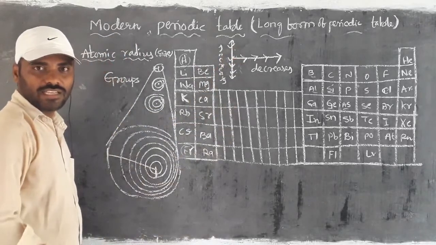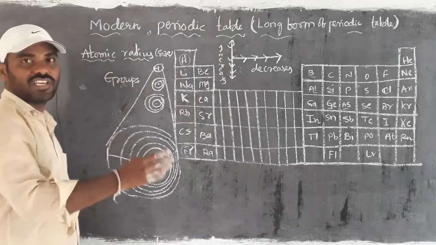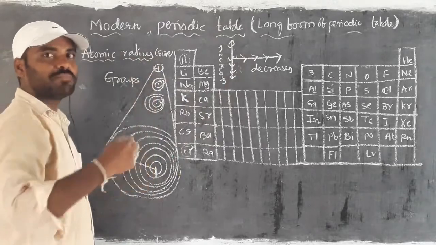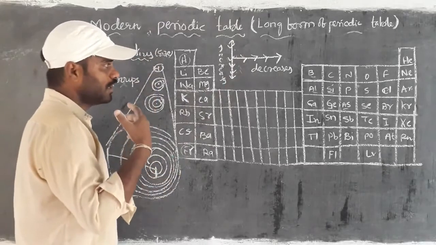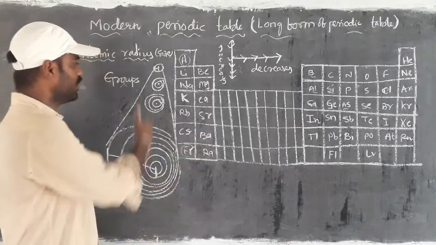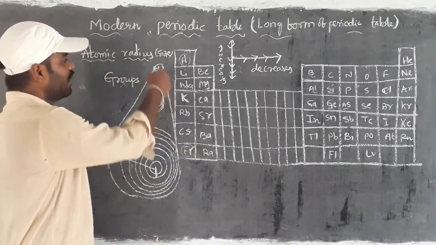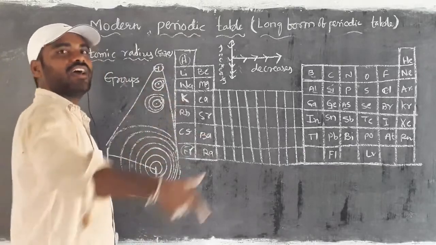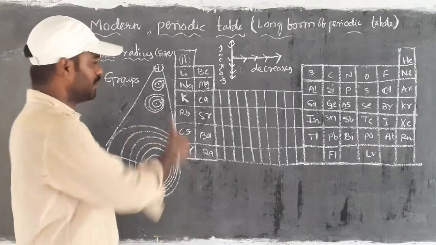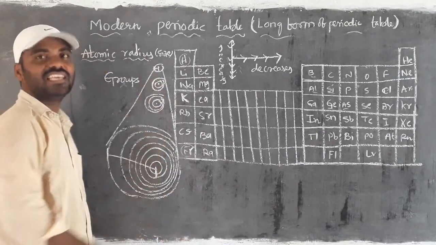Have you got clarity about how the radius is changed in periods and groups? Groups is very easy, but for periods you have to observe closely. Then only will you get clarity. So in groups, what happened? Each and every atom is added by another shell, an increasing order of shells in the groups. The size simply increases.